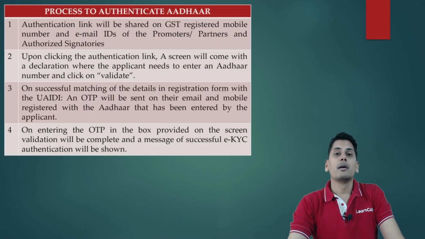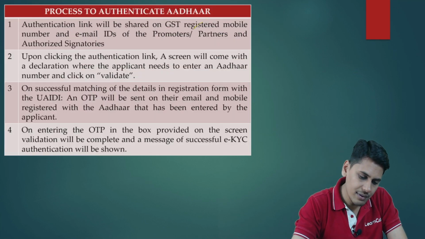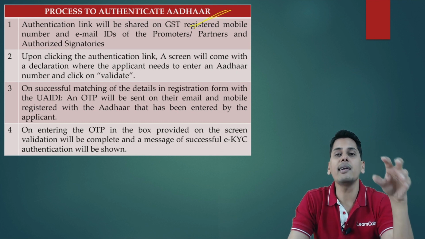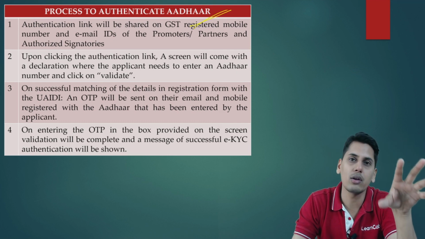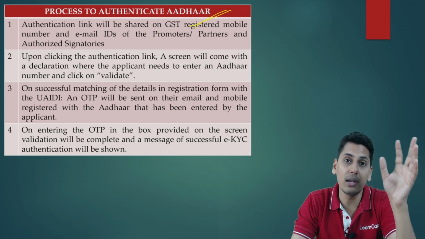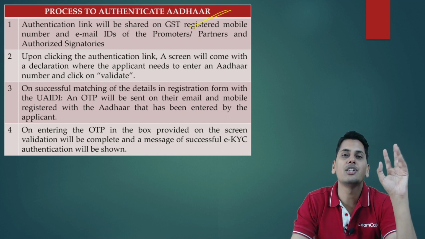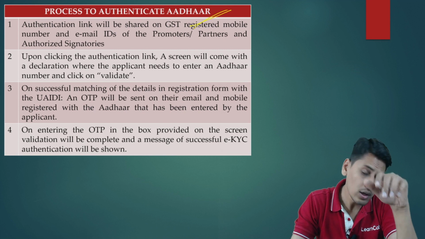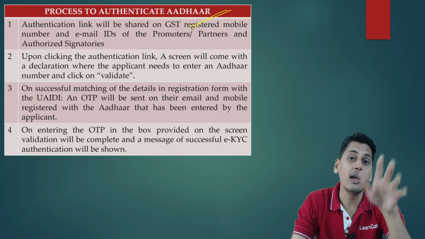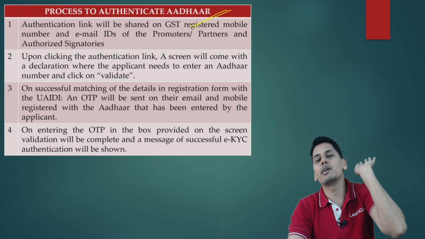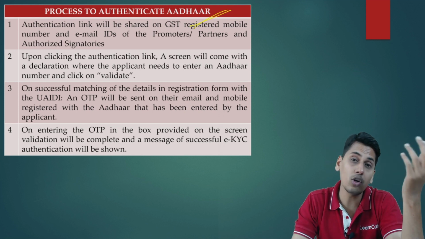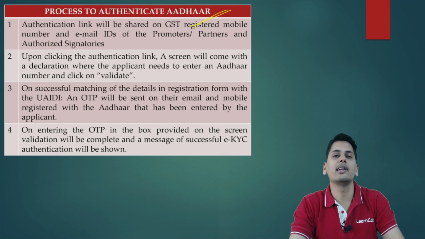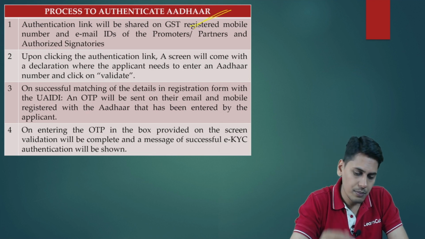Now friends, before we go to that, let's have a brief understanding as to what is the process to authenticate the Aadhaar. You have to get your Aadhaar authenticated so that you are in a position to obtain a GST registration. Of course, alternative means are provided, but if you do not want a physical inspection of your premises, you want to obtain a registration by authenticating your Aadhaar, what is the procedure?